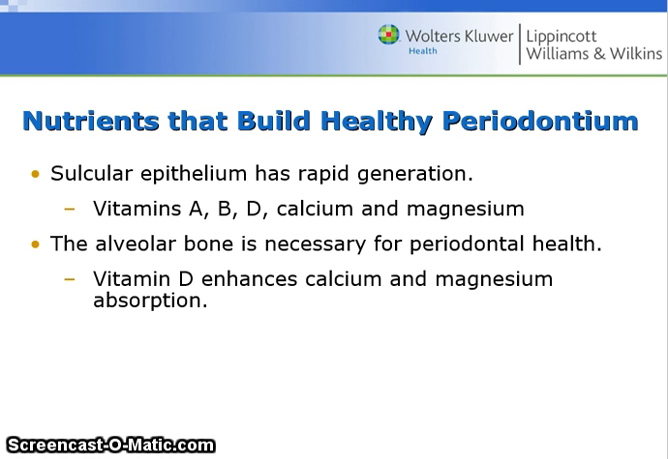Nutrients that build healthy periodontium. Sulcular epithelium has a rapid regeneration, and it needs vitamin A, B, D, calcium, and magnesium for health. The alveolar bone is also necessary for periodontal health, and vitamin D enhances calcium and magnesium absorption.